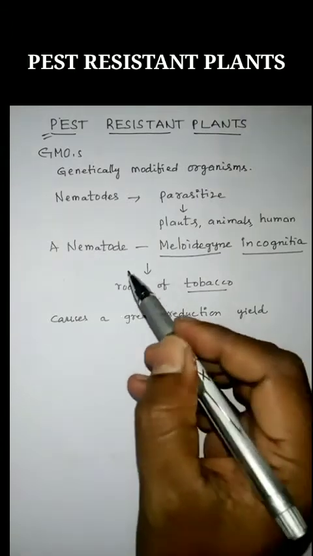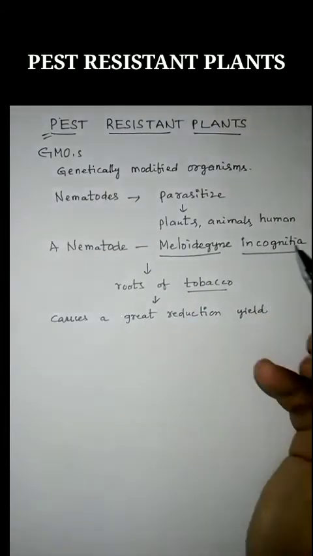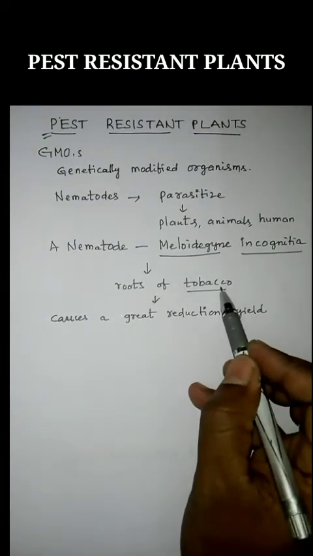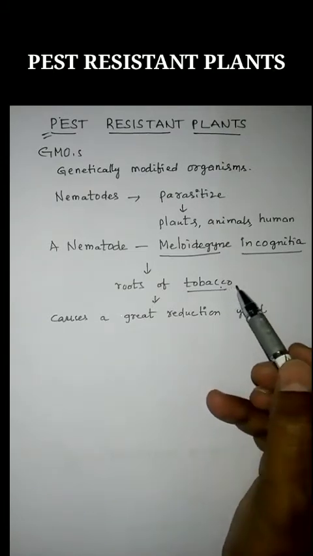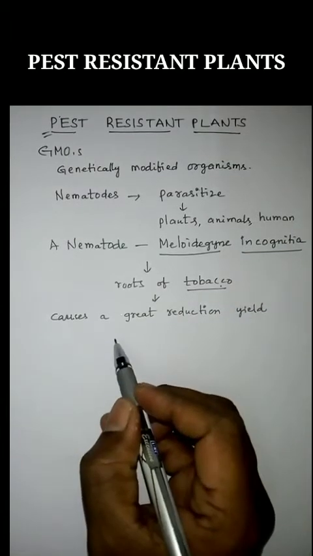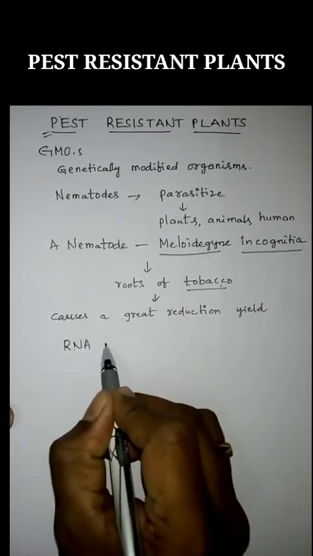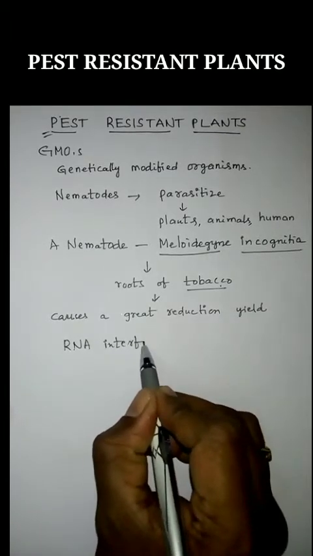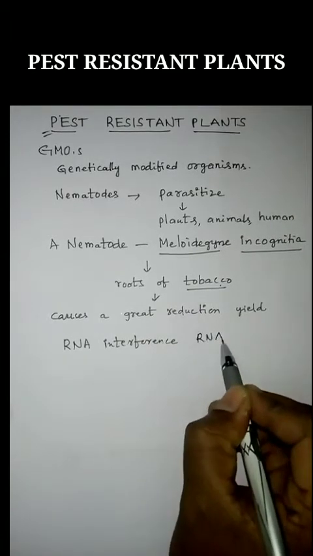To protect this tobacco plant from infection by Meloidogyne incognita, a great strategy was adopted, and that strategy is named RNA interference, simply called RNAi.